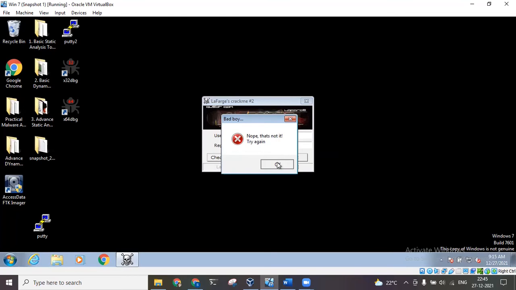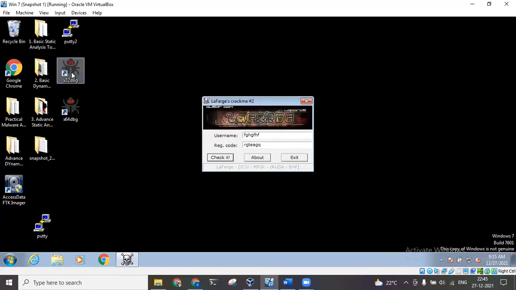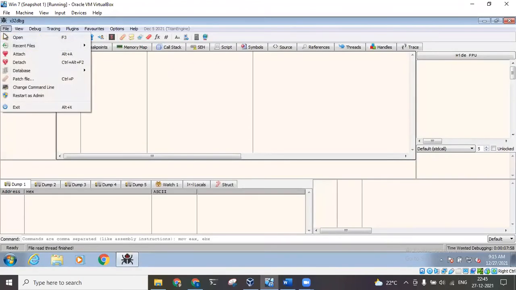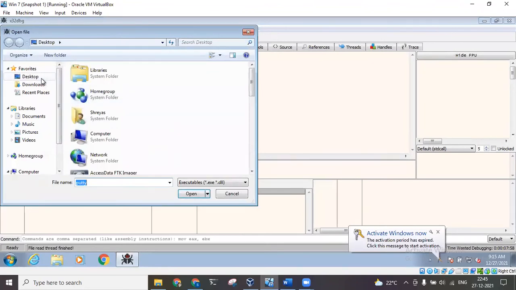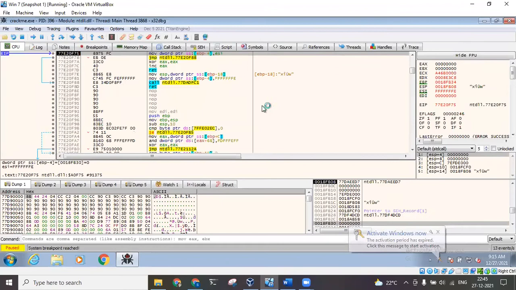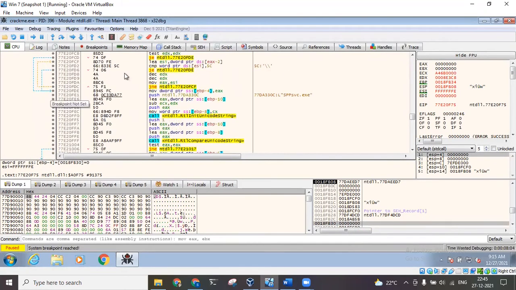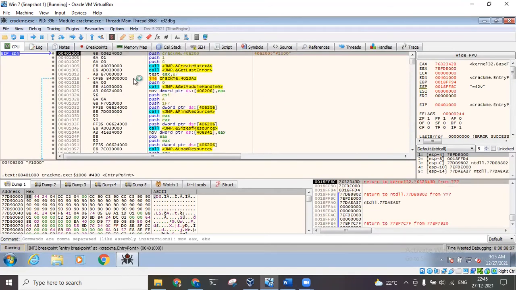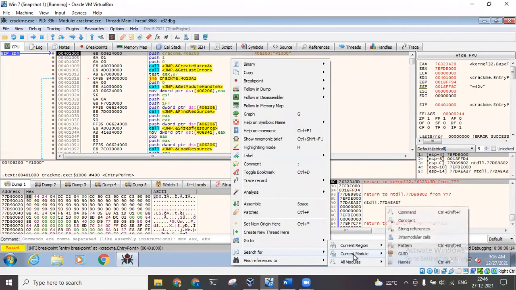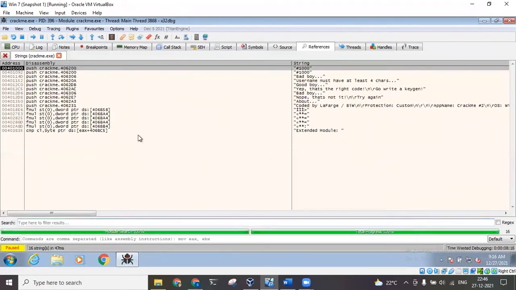We will try to bypass this check, and for that we'll be using this X32 disassembler, okay. So I'll go to X32DBG, click on file, click on open, go to desktop. Over here I click on CrackMe, okay. So this is basically the assembly level code of this particular file. I will click on run, right click, and click on search for current module string references.